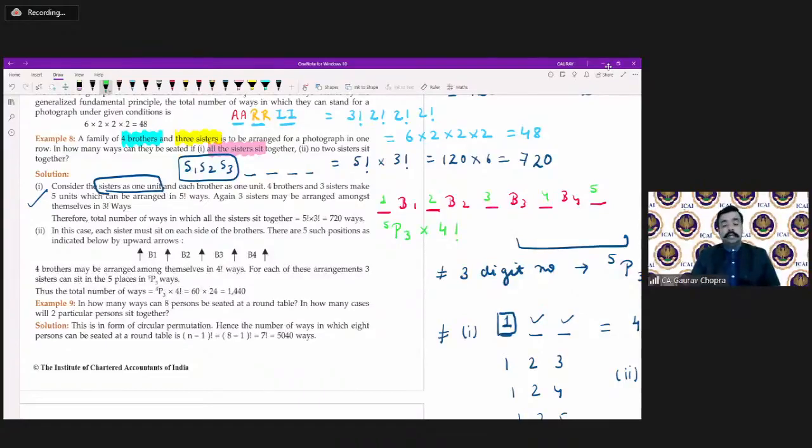That's why we are multiplying. So it is 5P3 multiplied by 4P4, that is factorial 4. Now we can calculate: 5 multiplied by 4 multiplied by 3, and factorial 4 is 24. So we are getting 60 into 24, that is 1440.